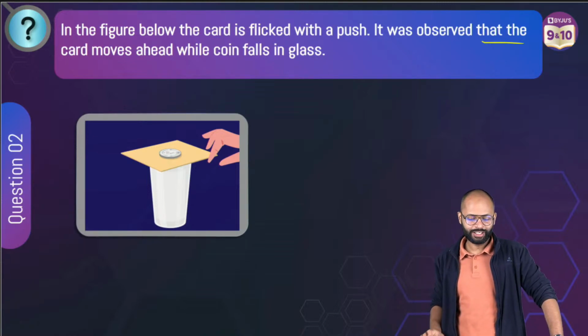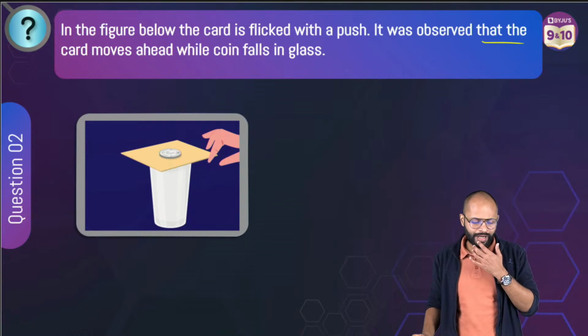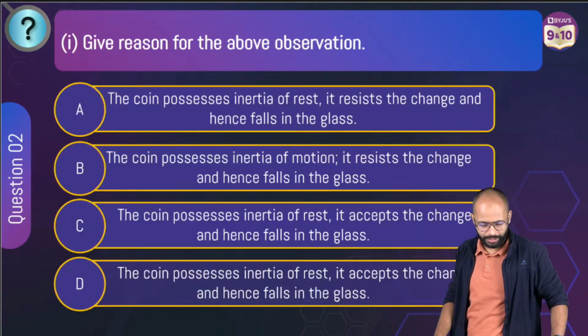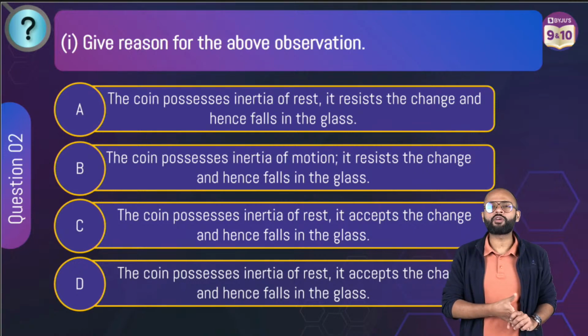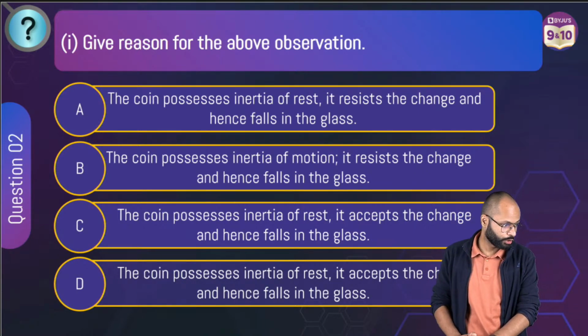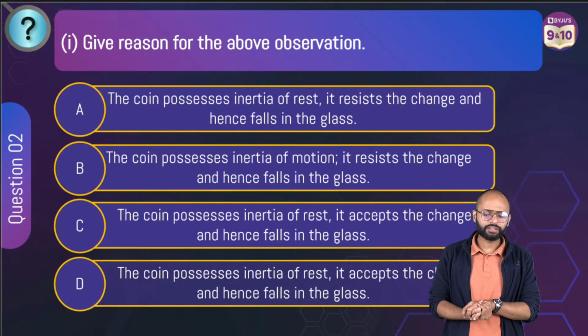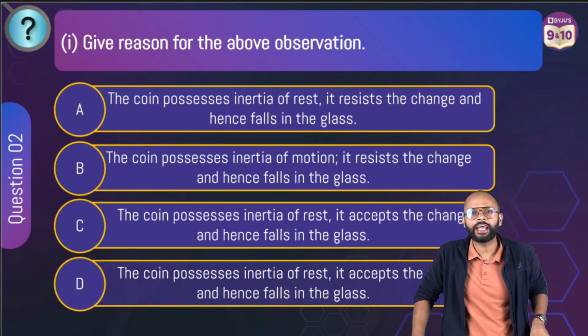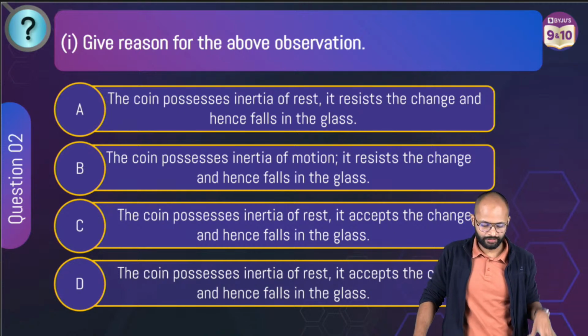All right, chalo. In the figure given below, a card is flicked. This case looks very easy. Question: give reason for the above observation. What is your reason? Nice, Sujal. Good. Give reason for the above observation. What is the reason for this observation? There are 4 options.